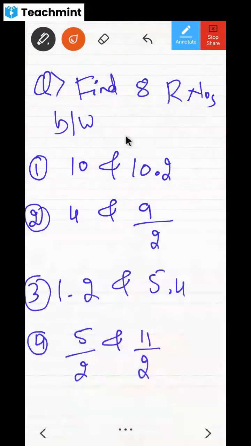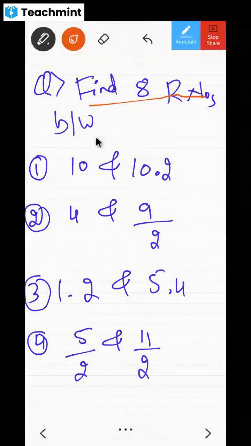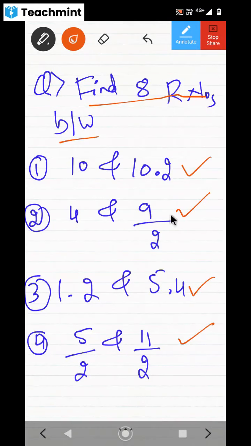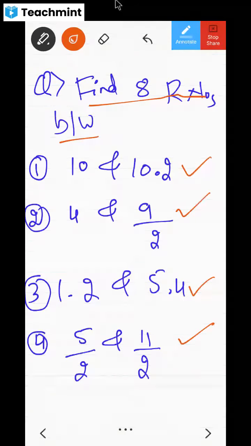How many problems I have given? 4 I have given. You have to write 8 rational numbers between. First problem is 10 and 10.2, 4 and 9 by 2, and third one is 1.2 and 5.4, and fourth one is 5 by 2 and 11 by 2. Will you solve these questions, dear children? Yes, sir. Solve them so that the things become very, very clear to you.